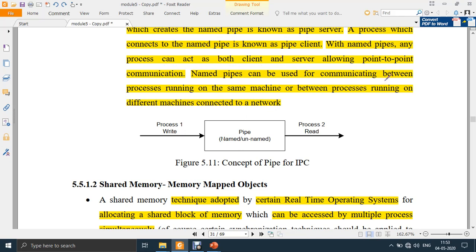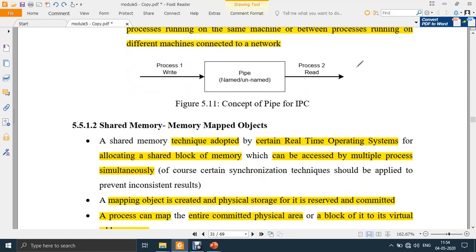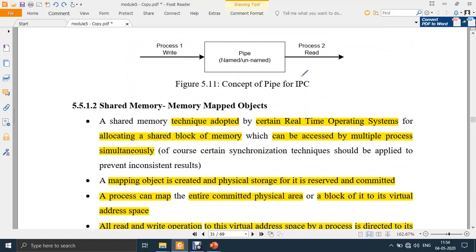So named pipes can be used for communicating between processes running on the same machine or between different machines also. This is the advantage of named pipes. Let's say there are two PCs that you are using. If you want to communicate between a process in PC1 and a process in PC2, you can communicate using named pipes. Okay, so this is the general diagram for pipes. It is one of the shared memory concepts.